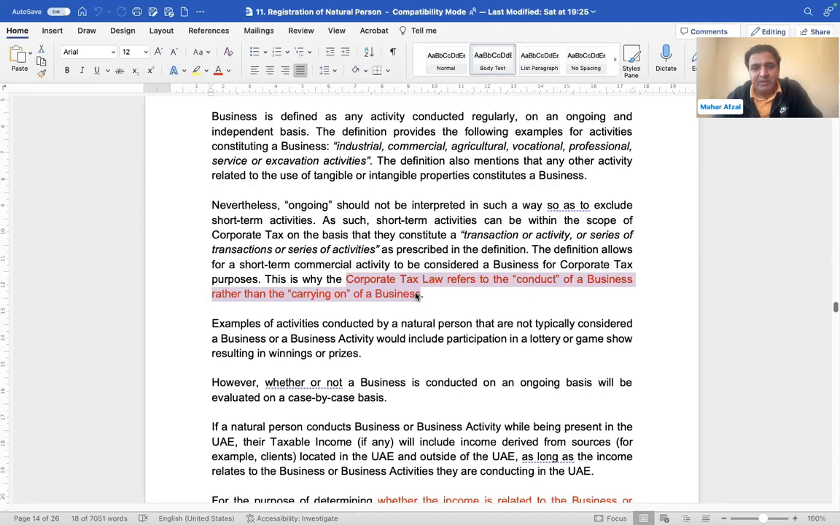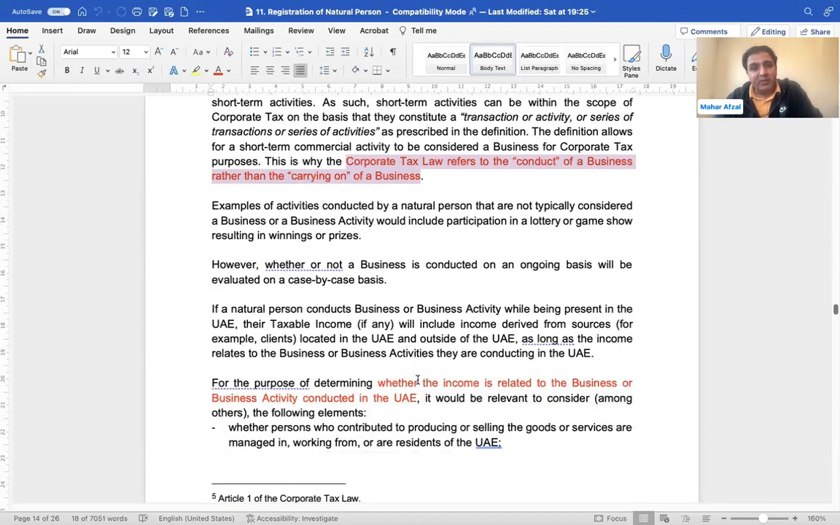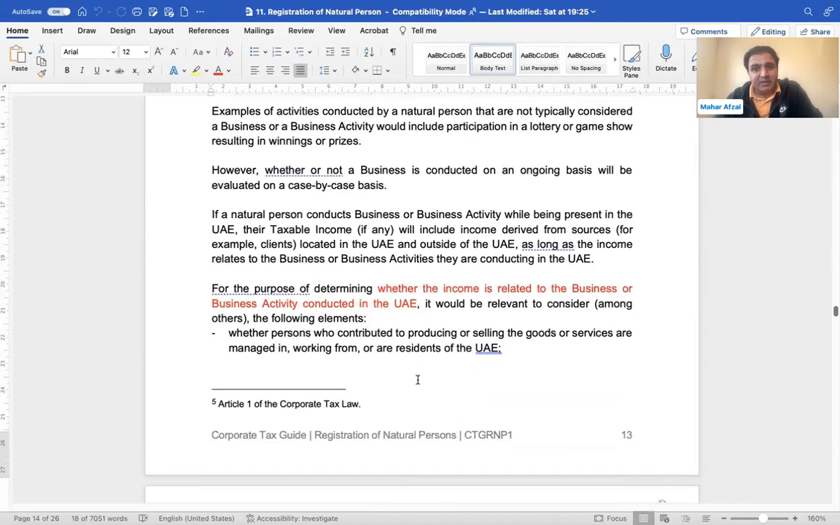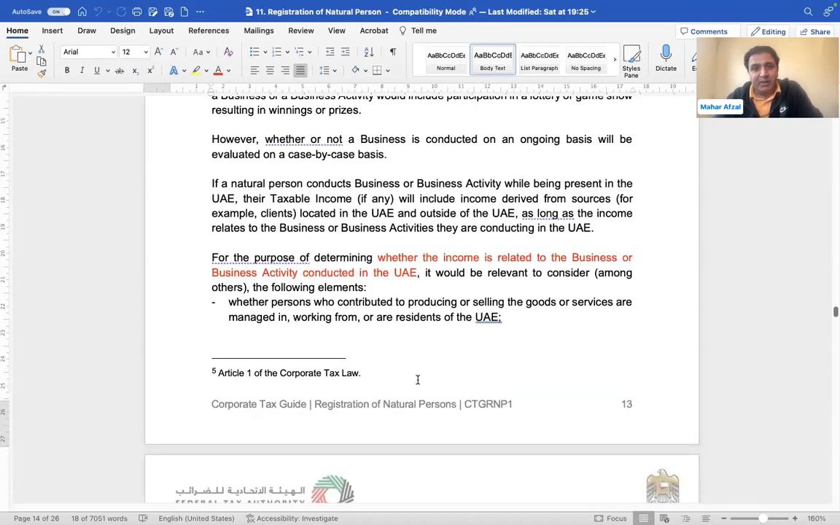If you are conducting business, you are subject to corporate tax. Conducting business means you are doing any activity regularly. They are asking about carrying on with the law, not using "carrying on the business"; they are asking about conducting the business. So conducting may be one time, it may be multiple times.